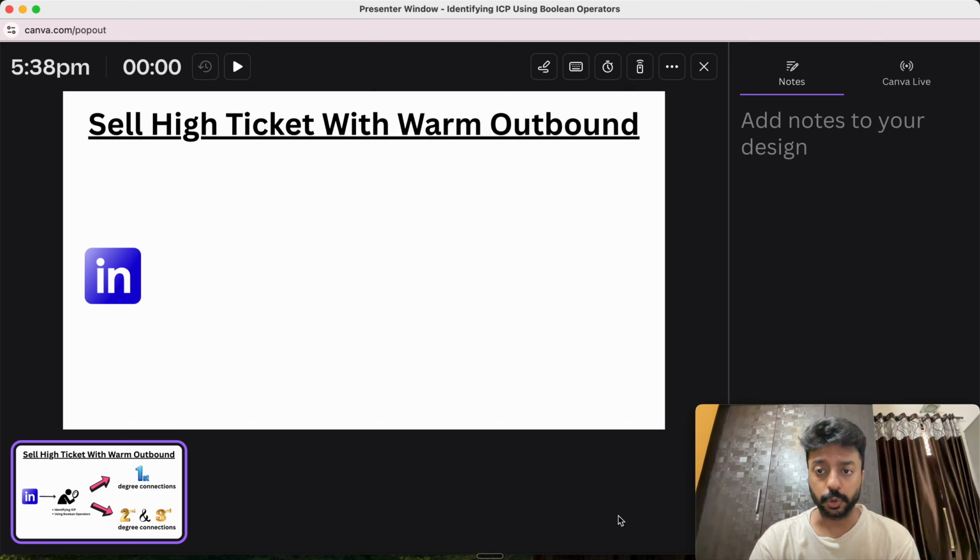In the last two modules, we talked about how to find the right ICP and then how to identify the right audience with the help of Boolean operators, right? But this time, we need to talk about how, after identifying our ICP and filtering out the audience with Boolean operators, we can outreach them and get higher ticket clients, because the ultimate goal of buying this course is to get more leads, and hence more conversions.